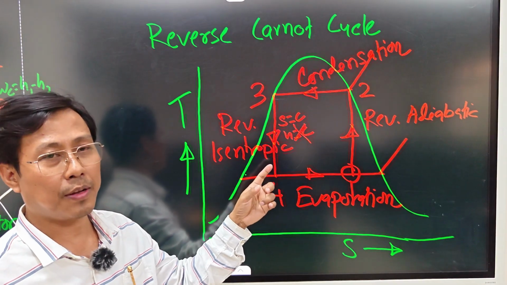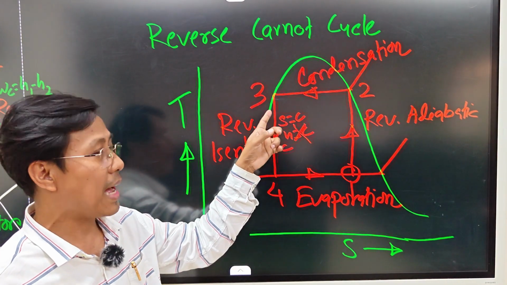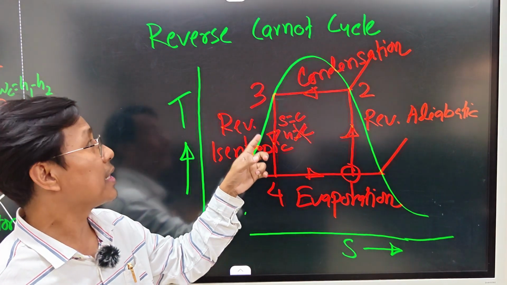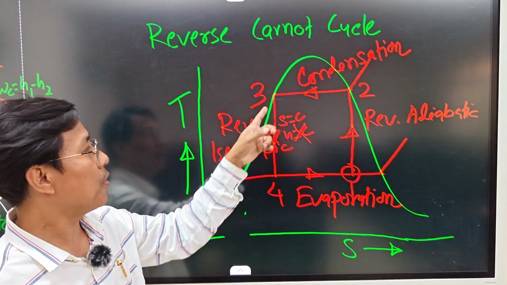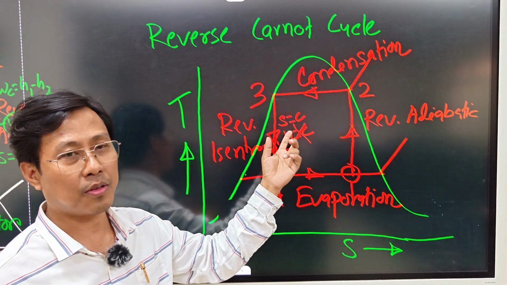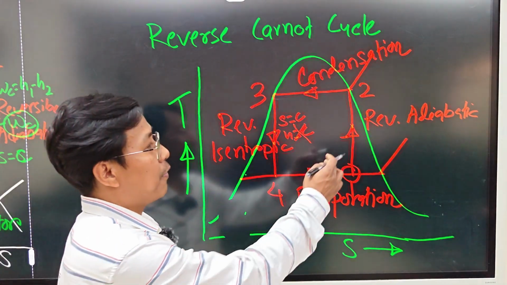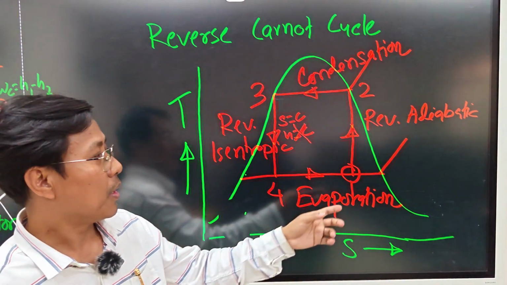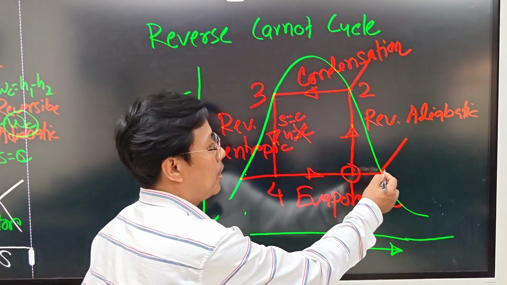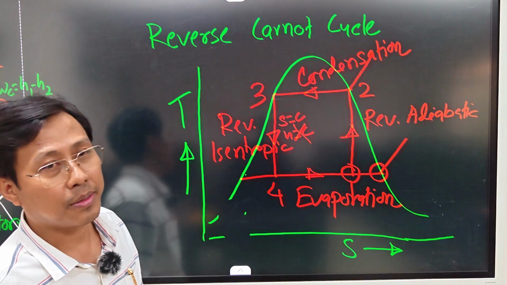In vapor compression refrigeration cycle, we have the isenthalpic process, where enthalpy remains constant. But in case of reverse Carnot cycle, we have the reversible isentropic process, where the entropy will remain constant. Clear? And for the first modification, in the vapor compression refrigeration cycle, we have one at this saturated point.